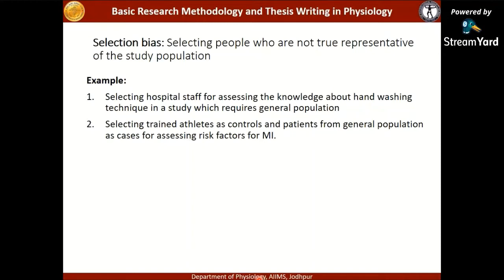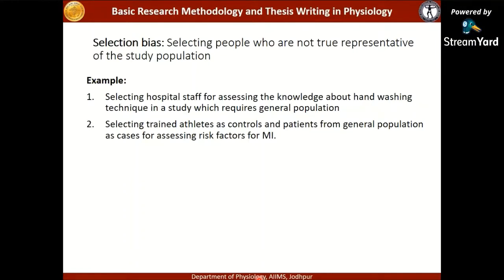Definitely the trained athletes will be at a better end, will not have as many factors as compared to the general population. And here the case group and the control group are not comparable. They have to be from the same population. And this is how you can avoid the selection bias.